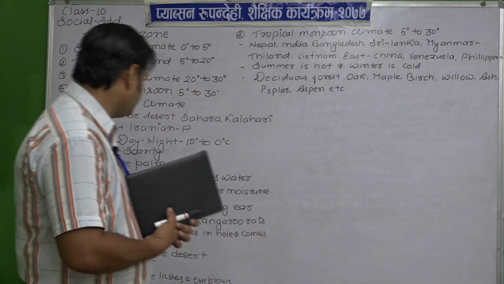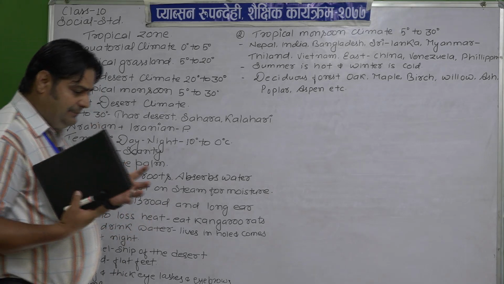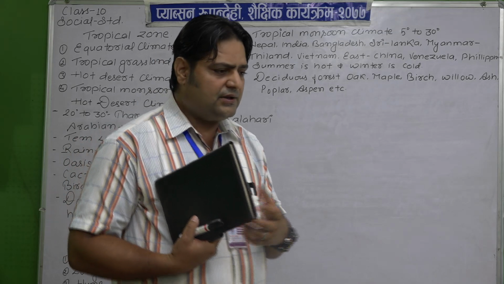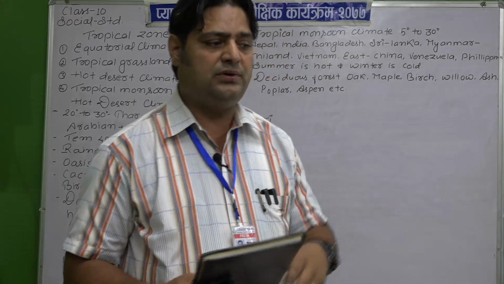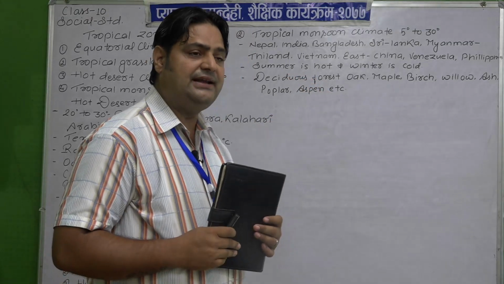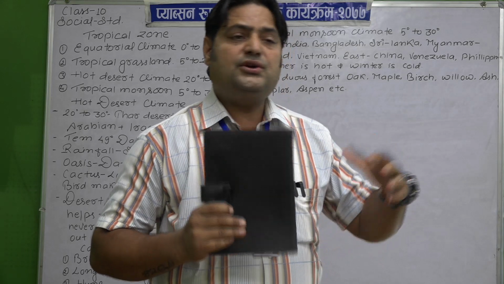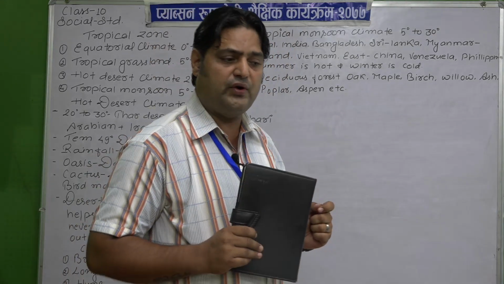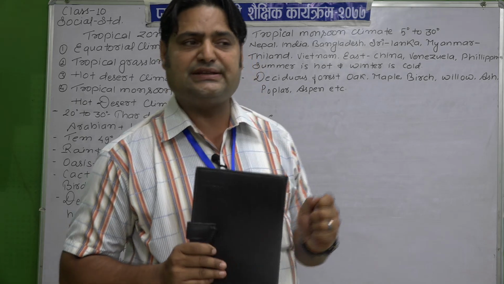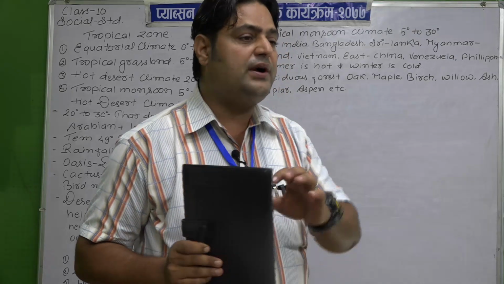Now listen to me here. Mostly the stream, or you can say the source of water, found in this hot desert climate is known as an oasis. What do you mean by oasis? Questions like this are mentioned in the textbook, in the 10 set as well as in the 30 days practice. You will find this question: what is oasis?